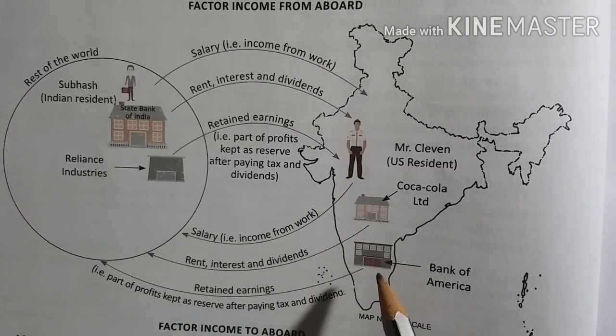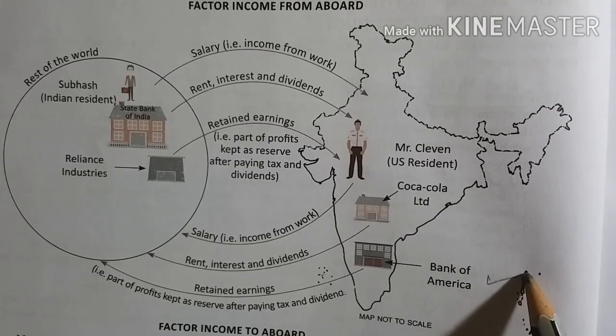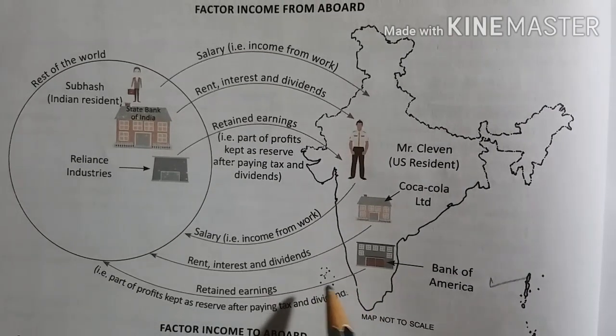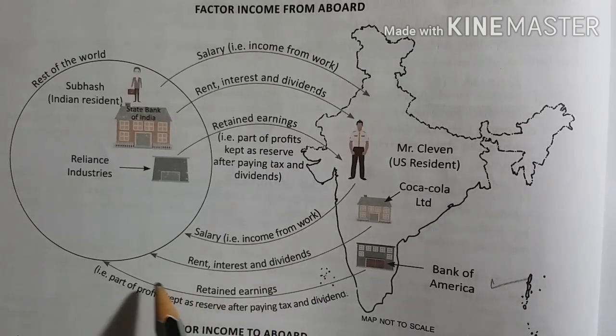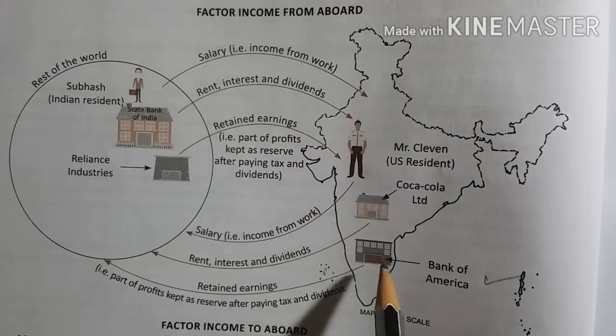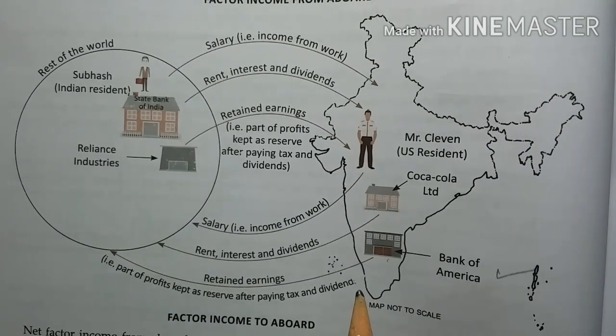Similarly, an example like Bank of America having a branch in India, earning profit, paying taxes in India, but the earnings go back to their own country. Not only Bank of America, it can be a company like PepsiCo also.